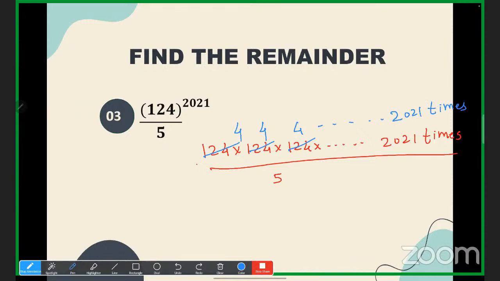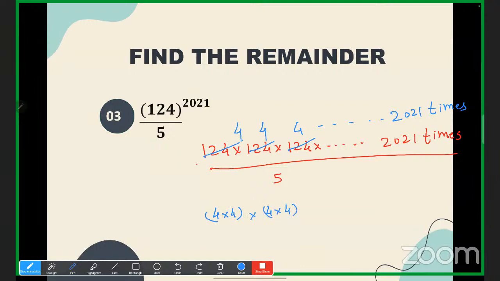Now see, what I can do, if you multiply 4 into 4, what will you get? 16. Again you divide that 16 by 5. What will you get as remainder? 1. So what I can do, I can club two 4s together so that we get the remainder 1, because if you divide 16 by 5, the remainder is 1.